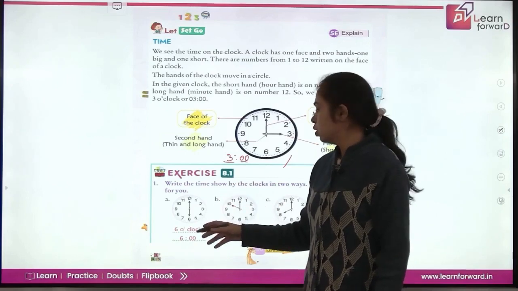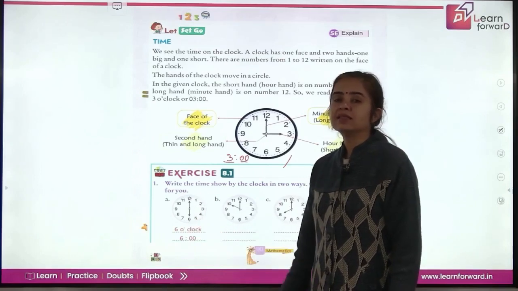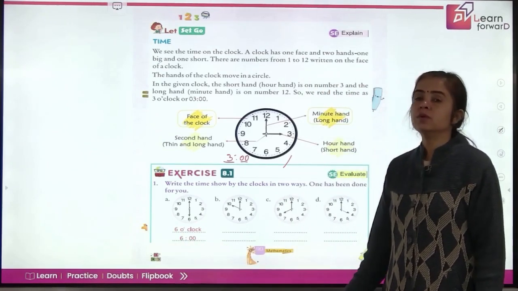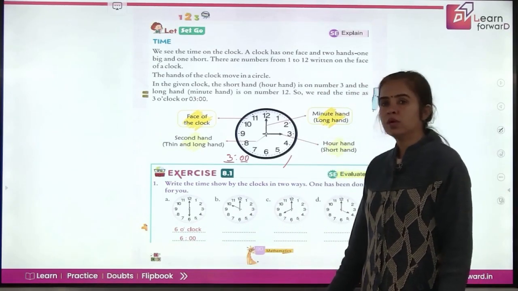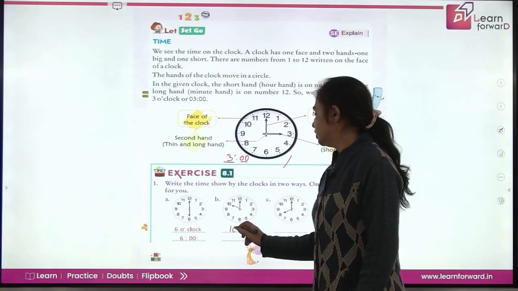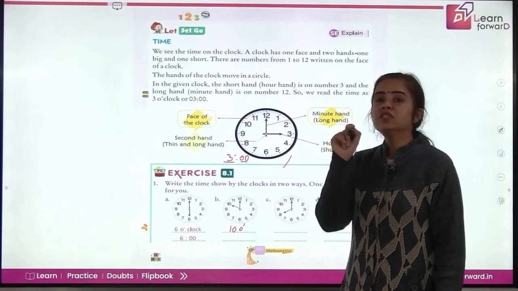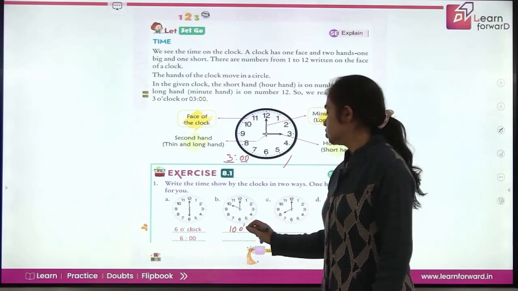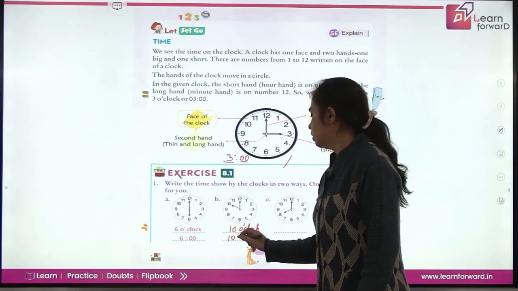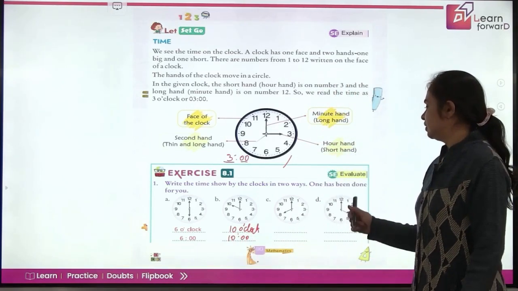Now when you read these clocks, what is the time shown by this clock? It is 6 o'clock because the hour hand is at 6. So you write it as 6 o'clock or 6, two dots and then 00. Two dots is called the colon. Okay. Now look at this. What's the time here? Yes, 10 o'clock. So you'll write here 10, then write down O, then this is an apostrophe. This is a comma which is a little raised. Okay. So this is o'clock. 10 o'clock. And then you say 10 colon 00. What's the time here? Perfect, 8 o'clock, and this is 4 o'clock.